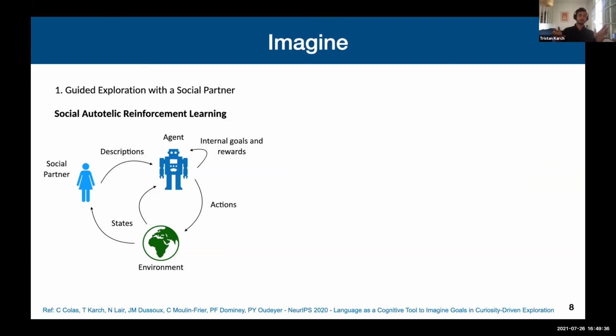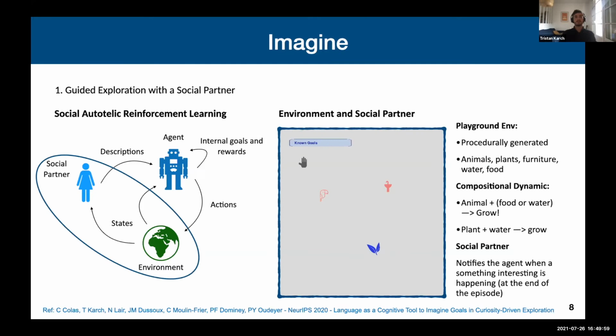I'm first going to talk about the first phase, the language acquisition phase. As I just mentioned, language acquisition is performed thanks to interaction with the social partner. If I come back to the small diagram that I showed you earlier with the classical reinforcement learning loop, you can see now that we have a third protagonist in the loop, which is the social partner. So let's zoom in a bit on how this social partner interacts with our agent.